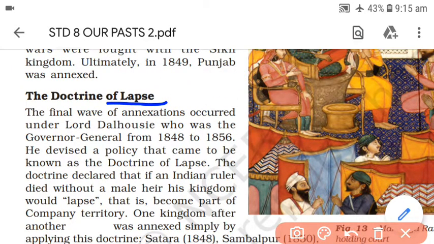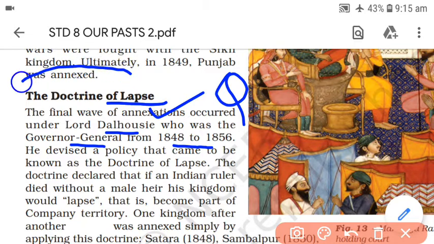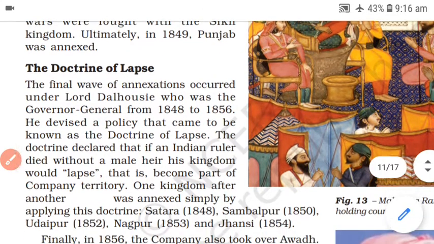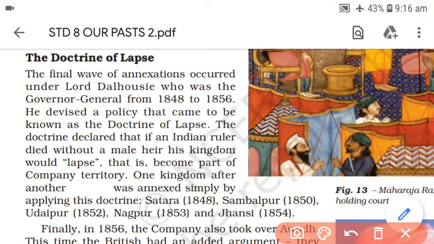So, the doctrine of lapse. First, Lord Dalhousie introduced the doctrine of lapse. Who was Lord Dalhousie? That can be a question. Lord Dalhousie was the Governor General of India from 1848 to 1856. This is again an important question: write in brief about the doctrine of lapse, and in that you have to introduce that the doctrine of lapse was introduced by Lord Dalhousie, who was the Governor General from 1848 to 1856, and he devised a policy that came to be known as the doctrine of lapse.